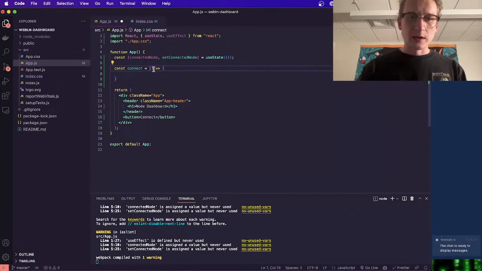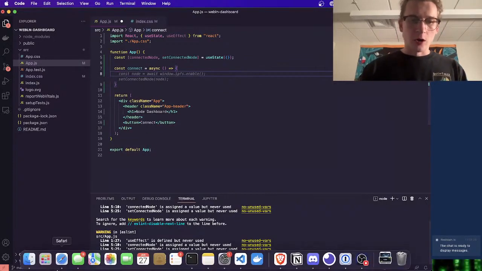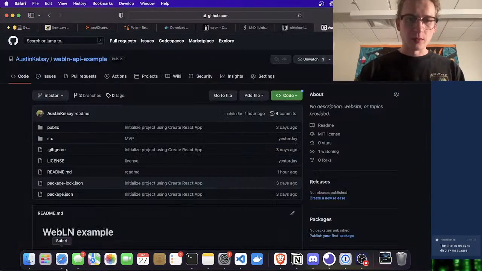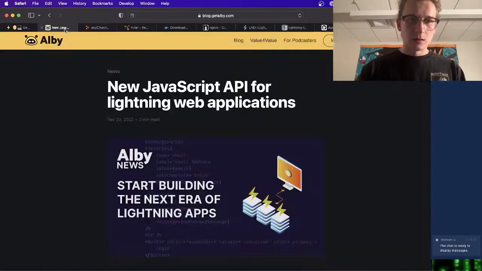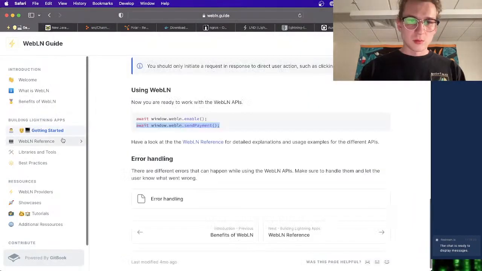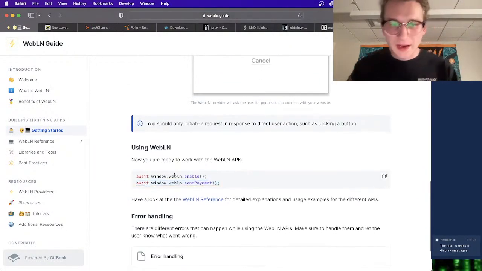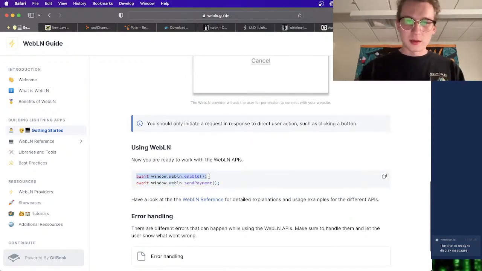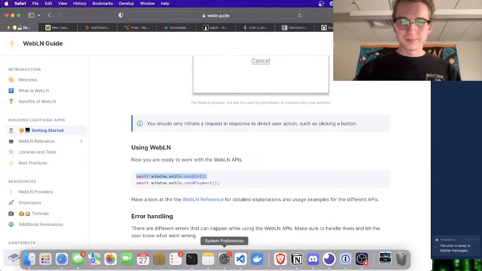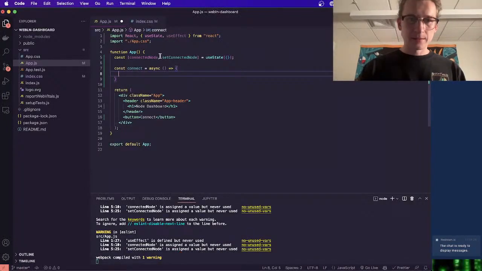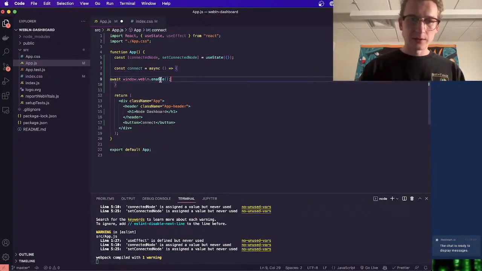And so we need to make this async, because if you remember from our WebLN example, if I pull up the docs here, we have this await window.webln.enable. So let's call this first and foremost.